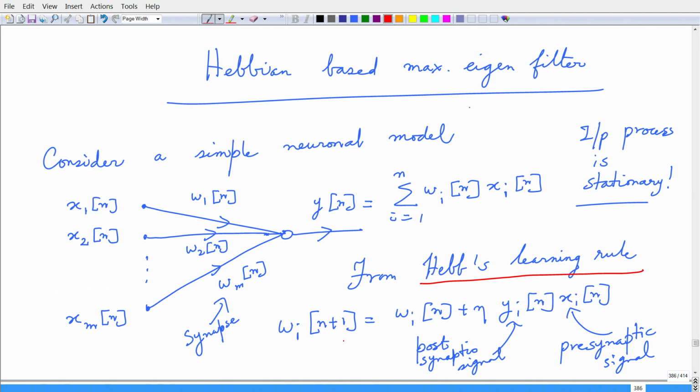So, Wi of n plus 1 is Wi of n plus eta, which is the learning rate, a small quantity, times yi of n times xi of n. I would remove the subscript i here because it is a single output y. Wi at time step n plus 1 is Wi at time step n plus eta times y of n times xi of n: one single output y of n times the coordinate of the input xi of n that I am seeing.